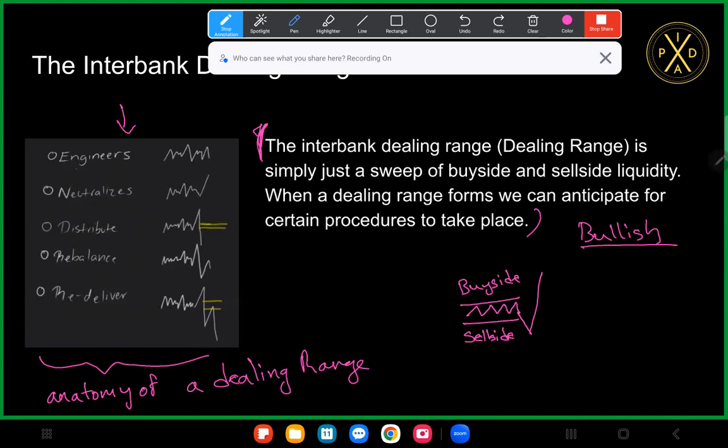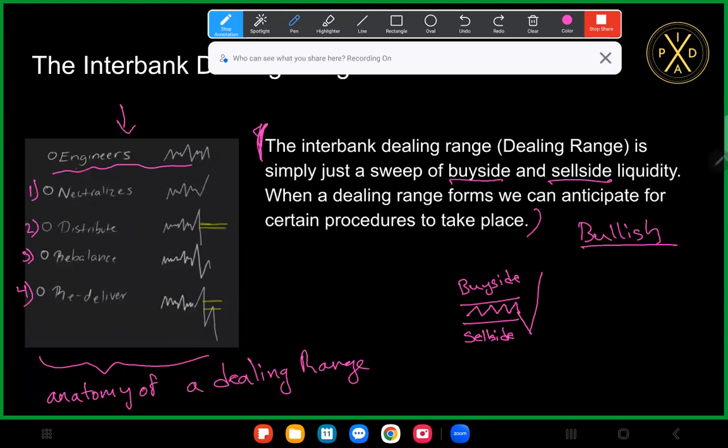Because remember, a dealing range or an interbank dealing range is just a sweep of both buy side and sell side liquidity. All right, so that's what this engineering phase is. And then this neutralizing phase, just for simplicity's sake, we call this 1, we call this 2, we call this 3, and we call this 4. Neutralizing is when we take out one end of either buy side or sell side liquidity.